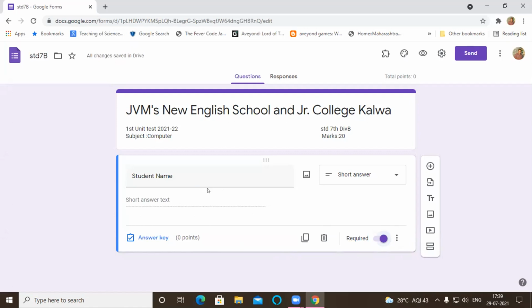Now, once you type anything, everything is automatically saved in Google Forms. There is no save button. You can see nowhere is the save button. Once you type anything, once you do anything, everything is automatically saved online in Google Forms.